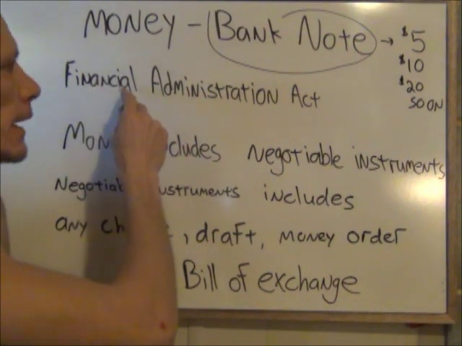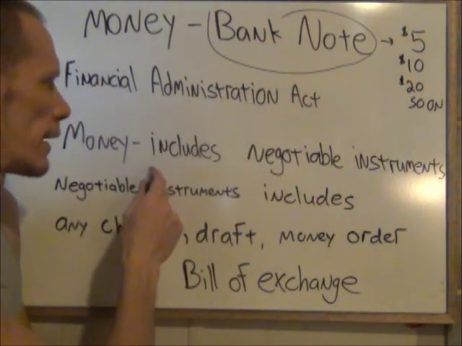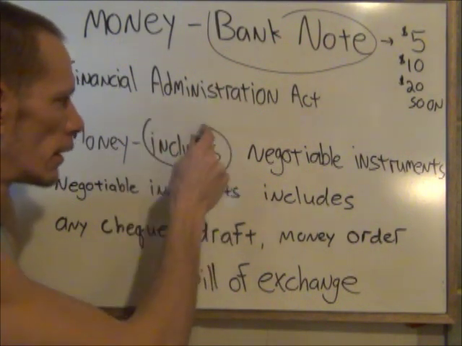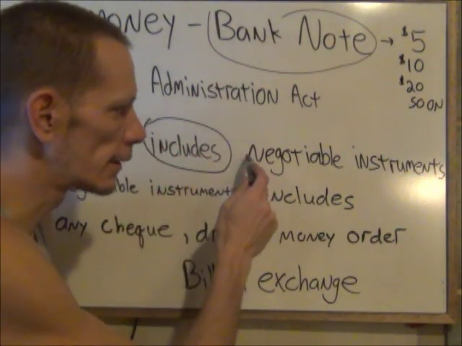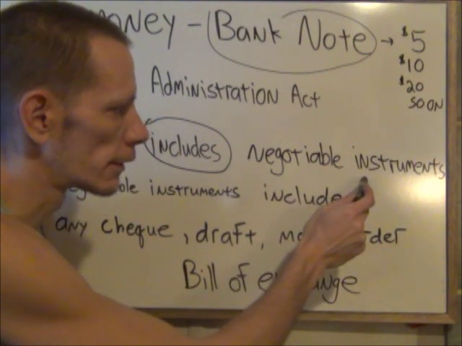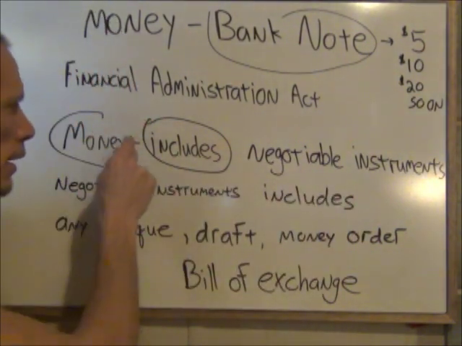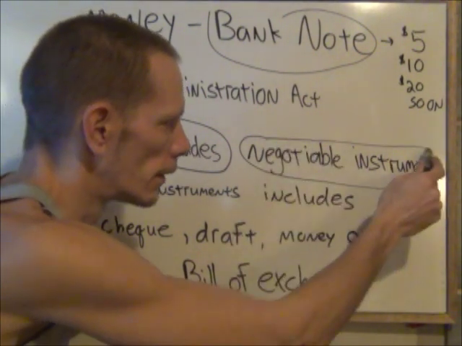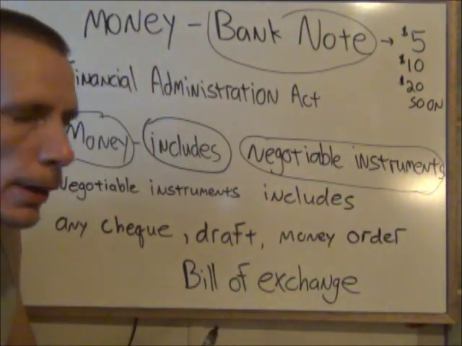In the Financial Administration Act, it states that money includes. Now notice it says includes. If you understand what that's saying, it says it includes negotiable instruments. So then money is any negotiable instrument that constitutes money. It's not just dollar bills in your pocket.